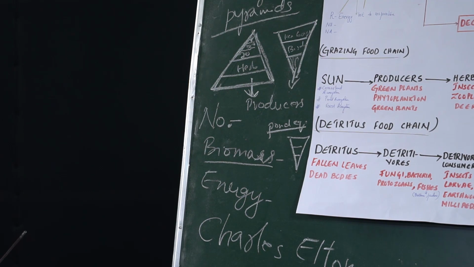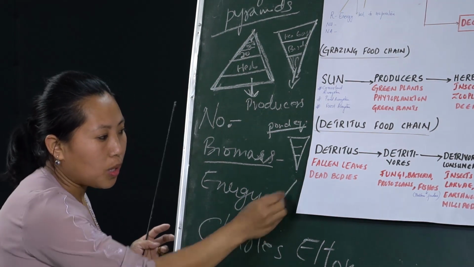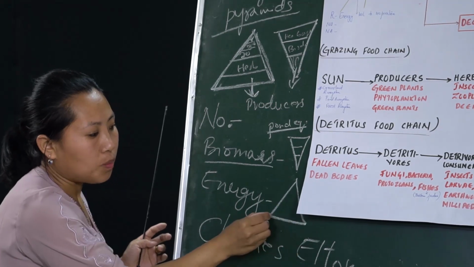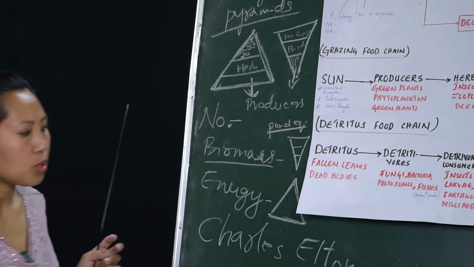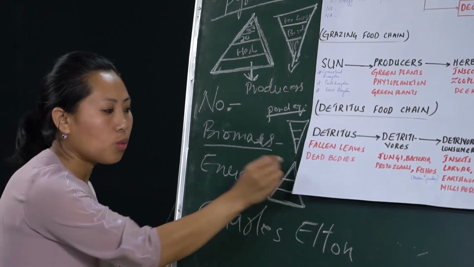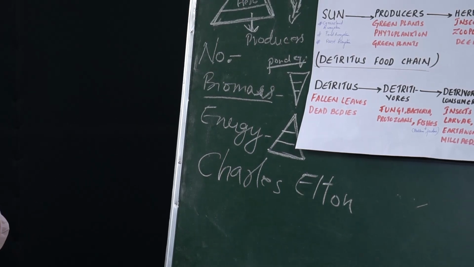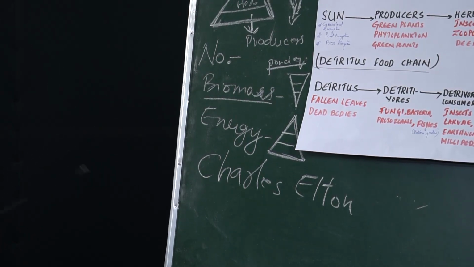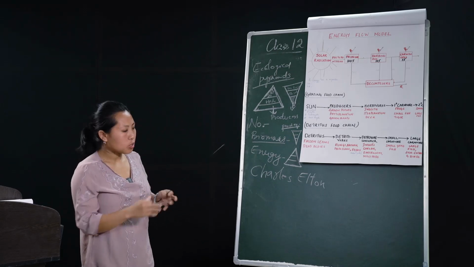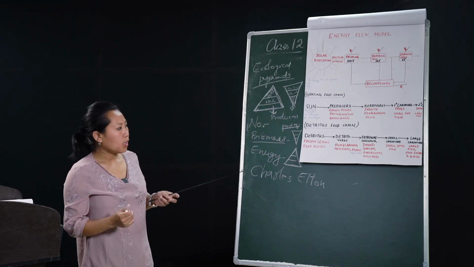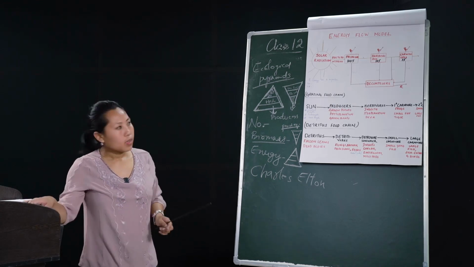biomass of the phytoplanktons. And in case of energy, whatever type of ecosystem, the pyramid of energy in any kind of ecosystem is always upright because the amount of energy available at each trophic level goes on decreasing. So these are the three ecological parameters which indicate the relationship between the producer, the herbivore, and the carnivore.